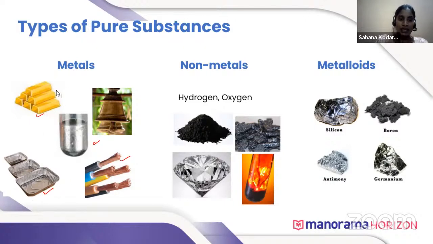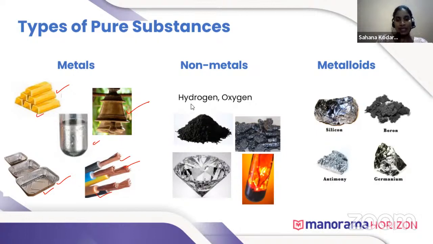Metals are lustrous, they are ductile, they are good conductors of electricity, they are malleable, and they are sonorous. So these are the properties of metals. They are lustrous, sonorous, malleable, ductile, good conductors of heat and electricity.